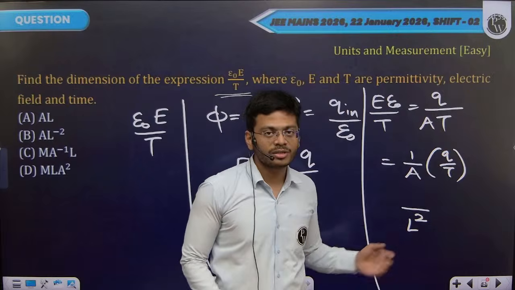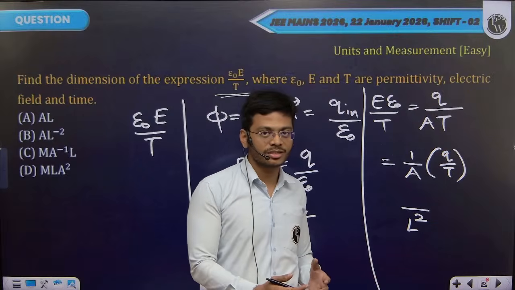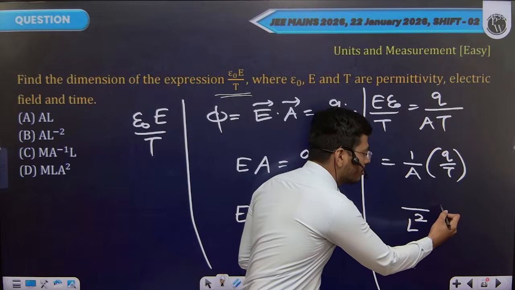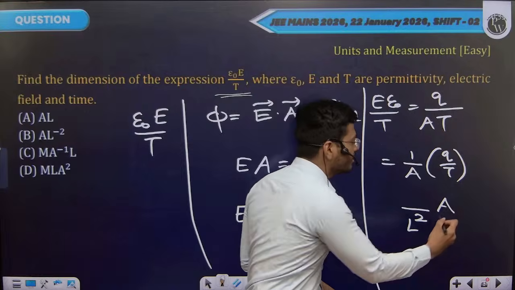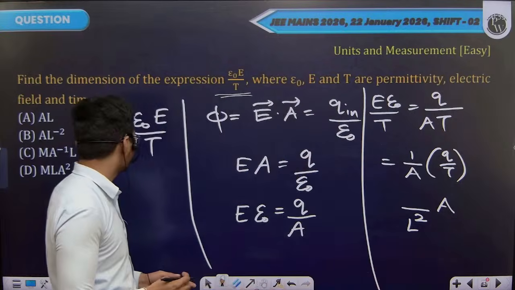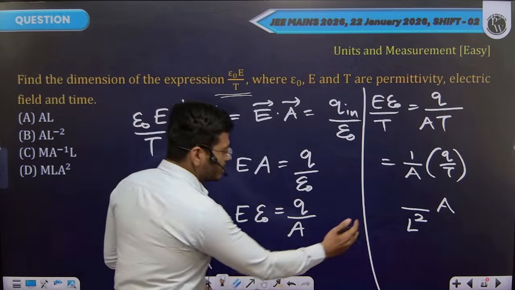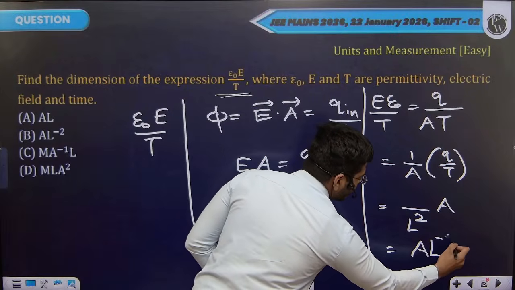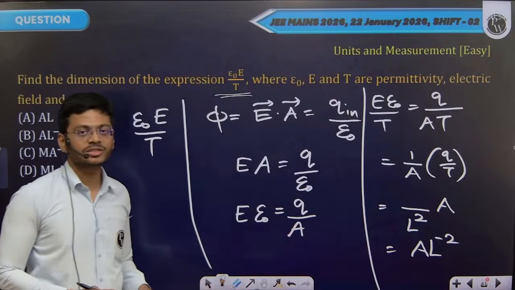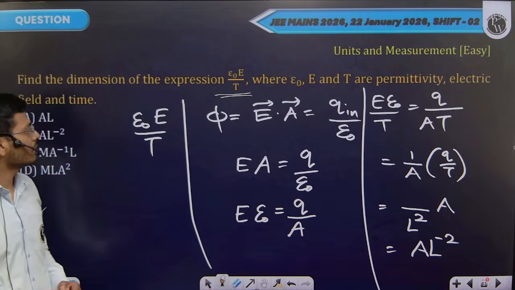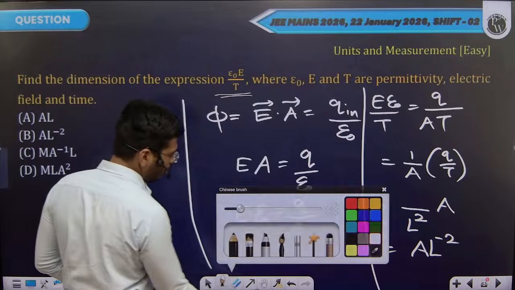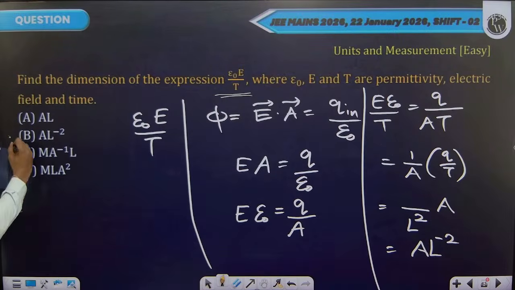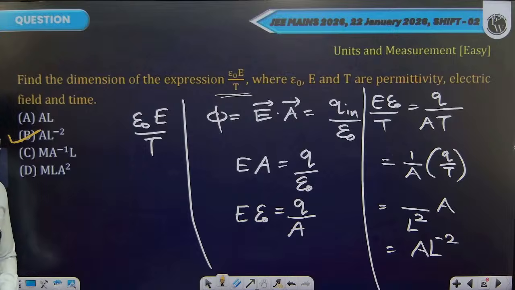Charge by time, charge crossing a certain cross section divided by time, is what we call electric current. So this will have dimensions of current, which we can represent with A for ampere. You can rewrite this as ampere L raised to power minus 2. These will be our physical dimensions for the given expression epsilon naught E by T. What will be our correct option? Of these, option B is matching our answer.